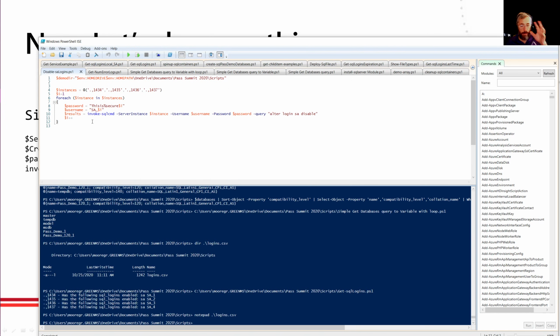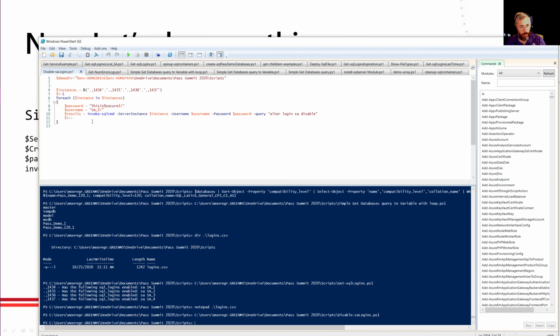And again, so I'll look at it. Well, I've got 4 servers here, but maybe I have 100 servers. Let's run this, see what it takes. Boom. I just logged into my 4 servers and I disabled the SA password. I can still make my lunch. I'm happy.